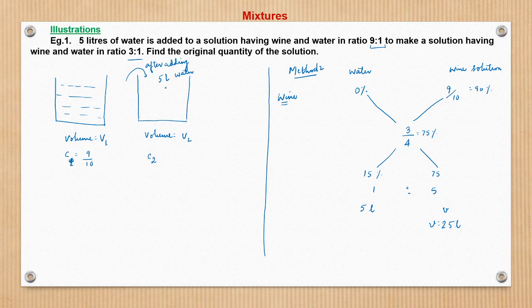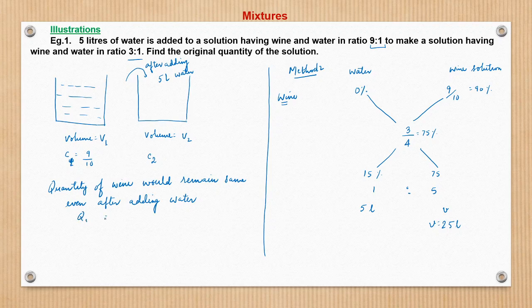However, we are only adding water, not adding wine. So the quantity of wine would remain same even after adding water, because we are adding water which is 100% water only. So quantity of wine in absolute term will be same in both the cases, though the proportion may vary.